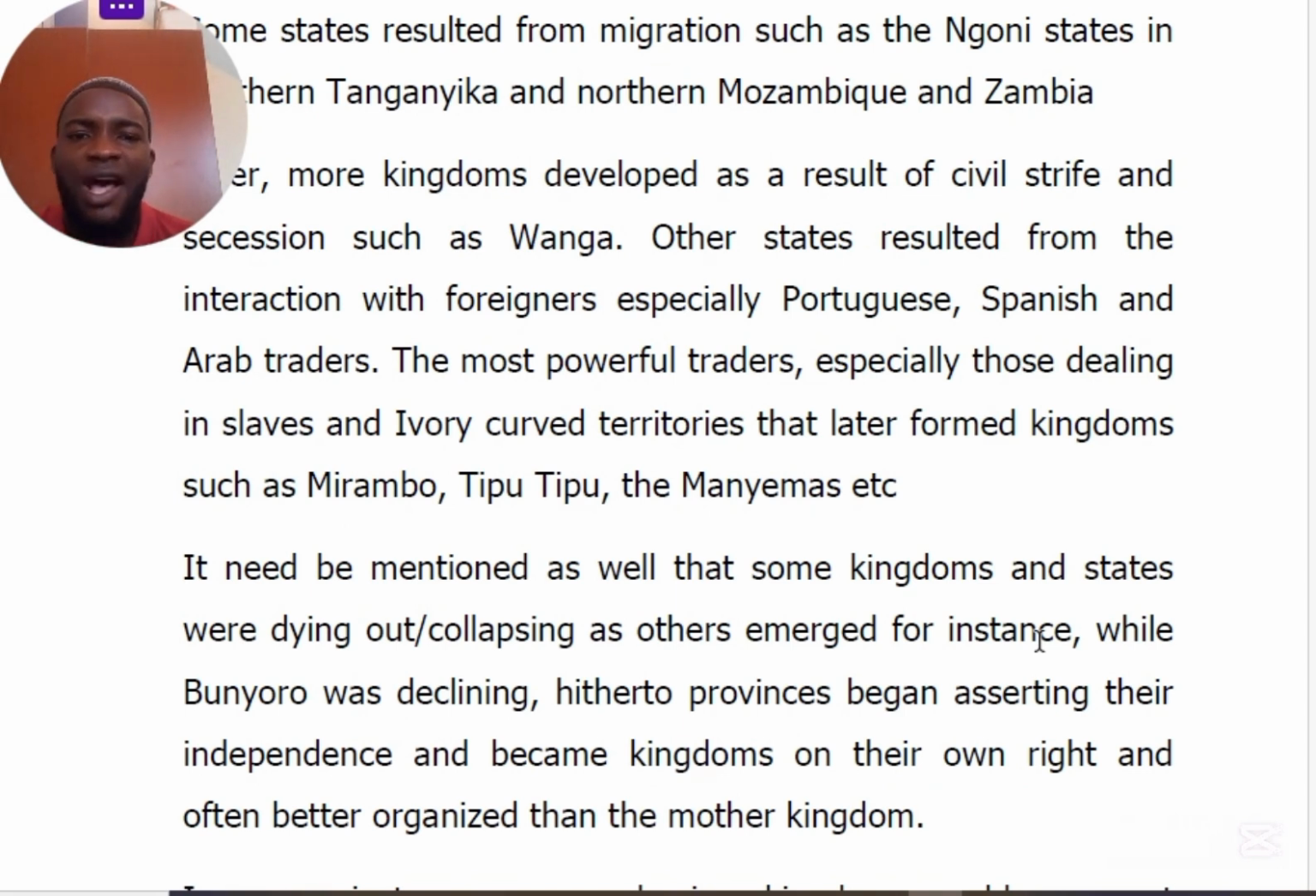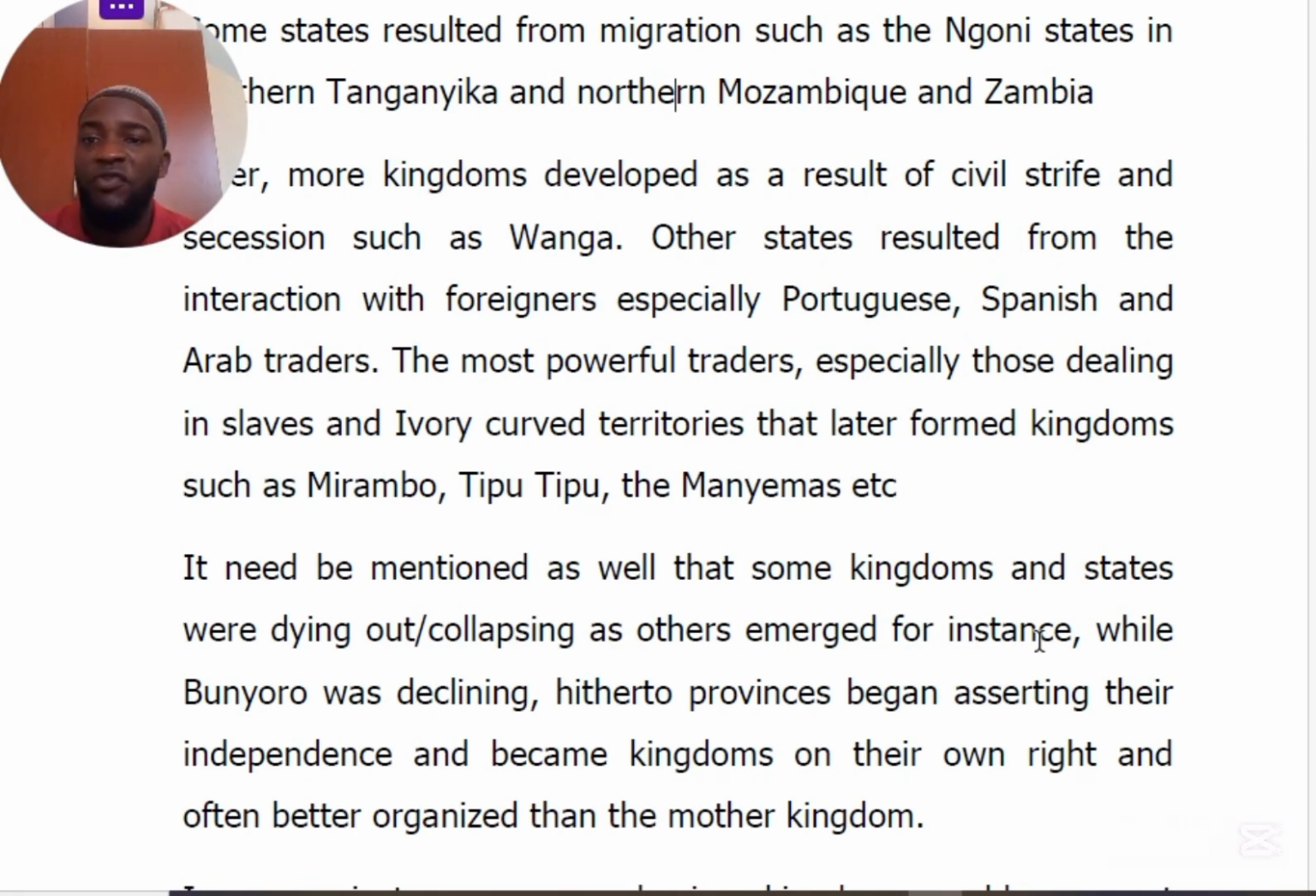The most powerful traders, especially those dealing in slaves and ivory, ended up developing into kingdoms faster. They formed these kingdoms. Those states that were economically strong were able to form what we call kingdoms. Those that were economically weak, politically weak, and socially weak remained what we call stateless. But those that were politically, economically, and socially strong and well structured formed what we call kingdoms, such as the